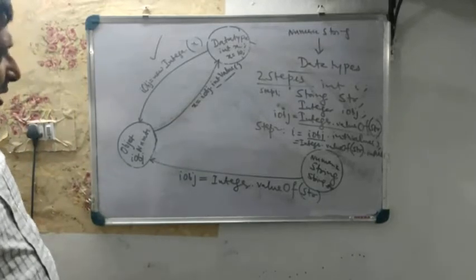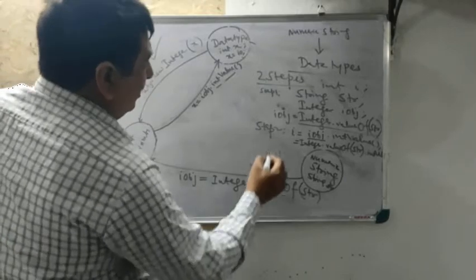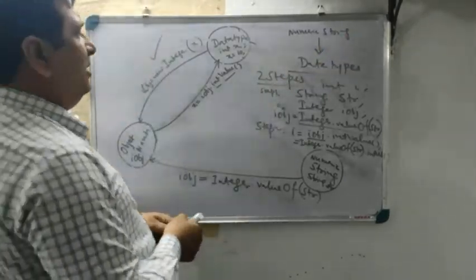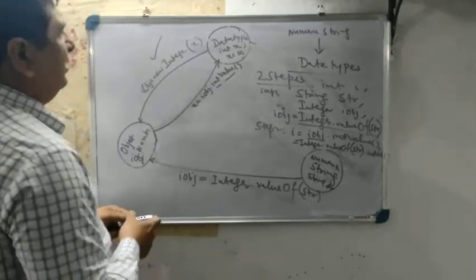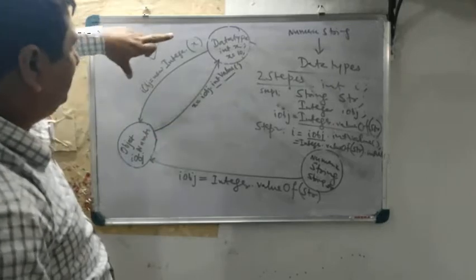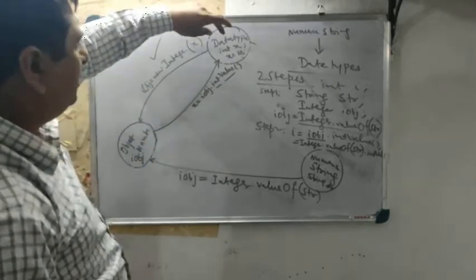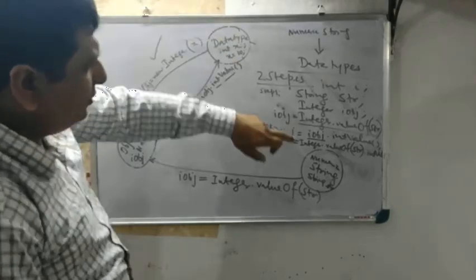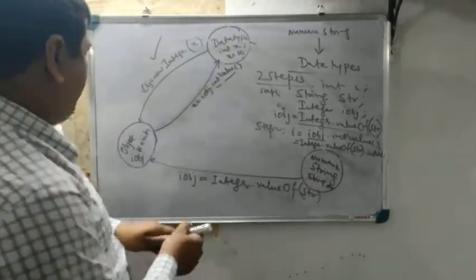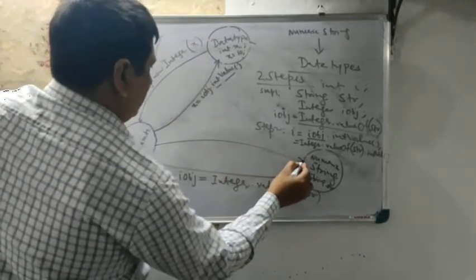Okay, so we have learned how to convert from numeric string to data type. Have we learned how to convert from data type to numeric string? Data type to numeric string. So here one more thing is required.